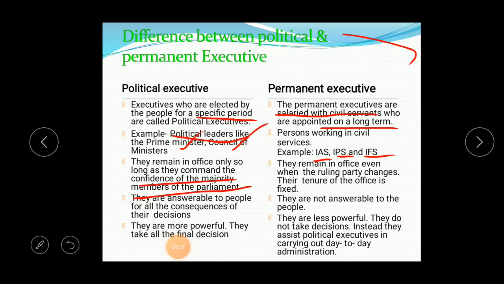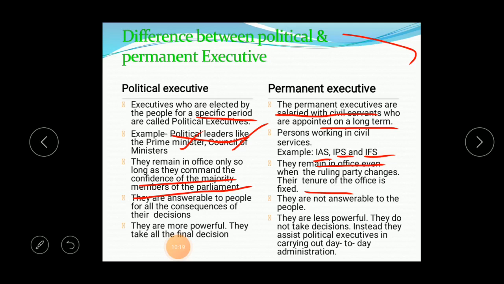But in the permanent executive, they remain in office even when their ruling party is changed or dissolved. They will remain in their own posting. Their tenure of office, tenure meaning the years in the posting, is fixed up to 62 or 65 years of retirement. When that happens only, they will come out of the permanent executive. But the political executive may change once in 5 years. They are flexible, but the permanent executive are fixed.